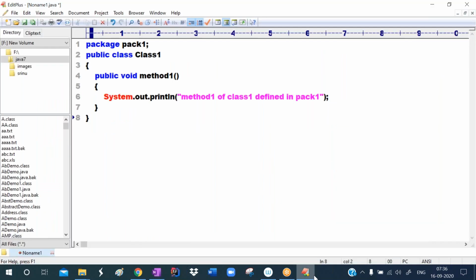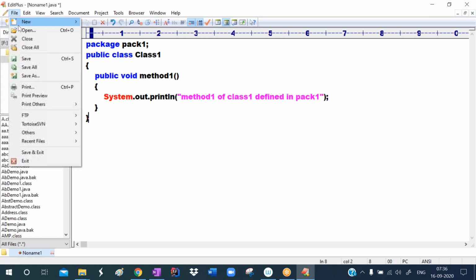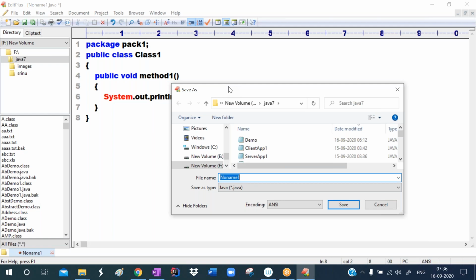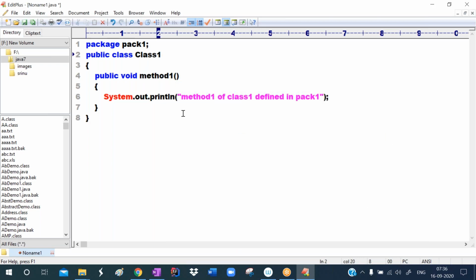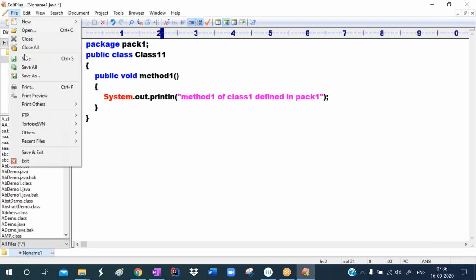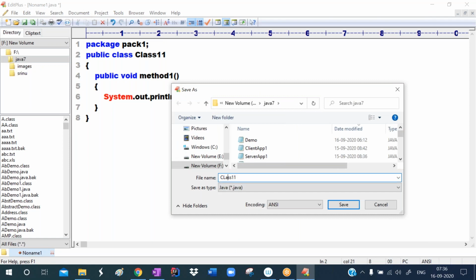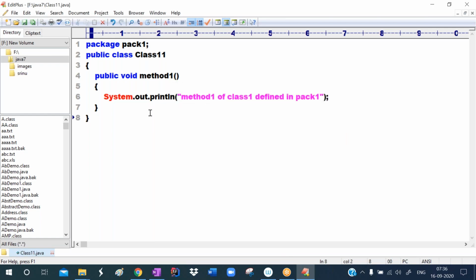Now observe carefully here. I'm saving this program with the name class1. Otherwise, I'm giving the class name as class11. Save it with the name Class11.java. Successfully saved. Where did we save it? In the F drive, in Java 7.